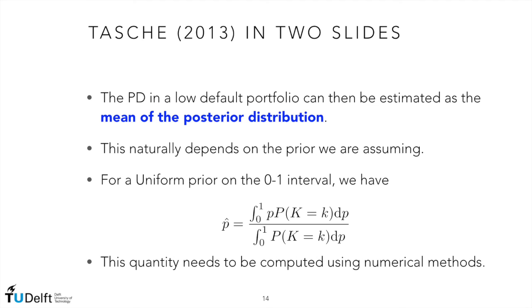Once we elicit a prior distribution for the probability of default, we can obtain an estimate of this PD as the mean of the posterior distribution, the posterior mean. Naturally, the quantity will depend on the prior distribution. In the case of a uniform prior on the 0-1 interval, the expression is what you see on your screen. As you can see, this expression needs to be computed numerically, as we cannot obtain a closed form solution.